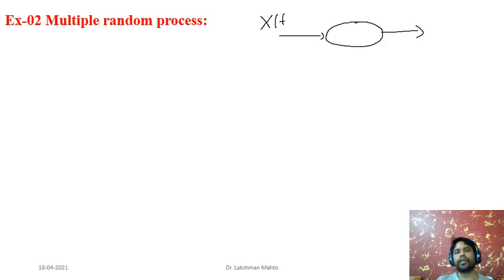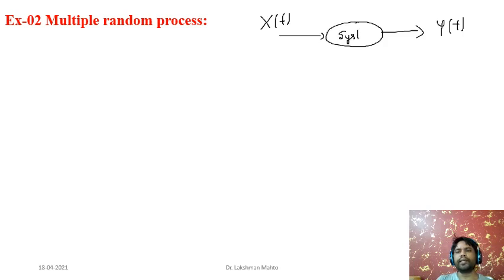Generally, we take the input as some kind of random process, and the output would also be a random process, which we call y of t. And this is the system. We don't know what kind of system it may be, any communication system, any additive system and so on.